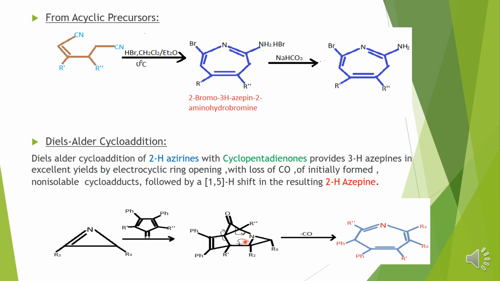Once you do this, this bond shifts and then this bond shifts. When you do this shifting, rearrangement or ring opening of this reaction with the elimination of one carbon monoxide, CO group, you will result in 2H-azepine.